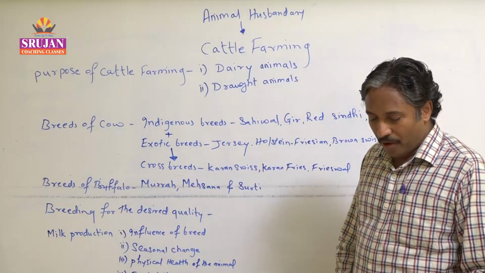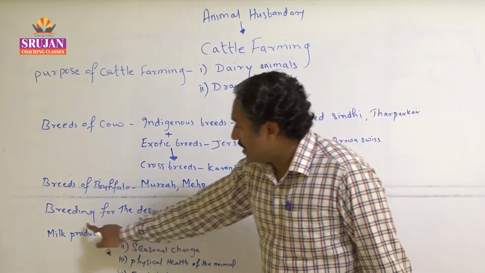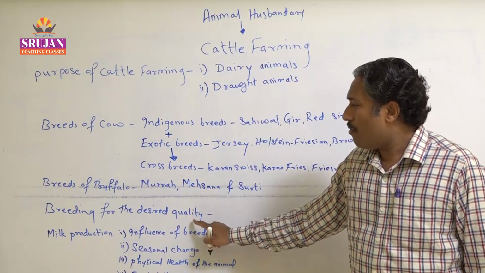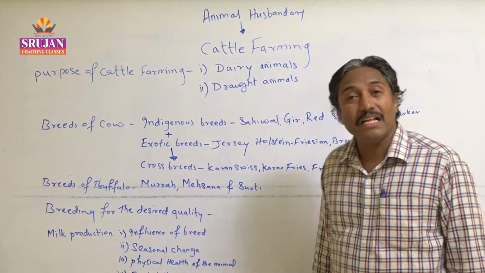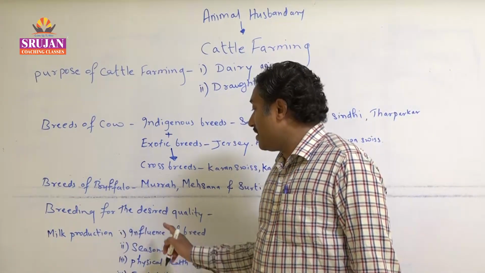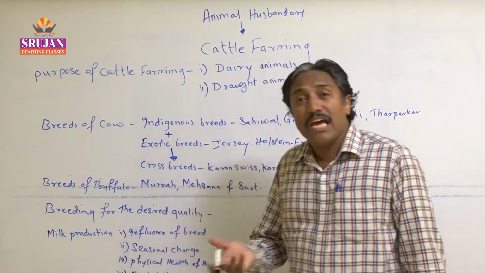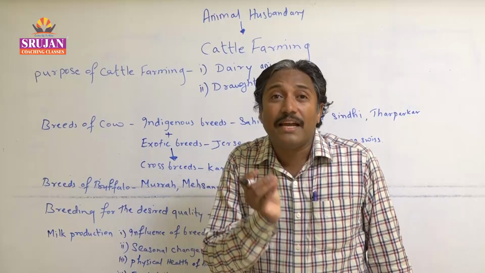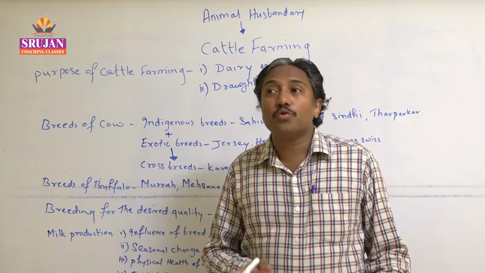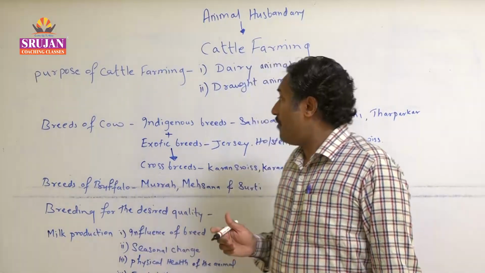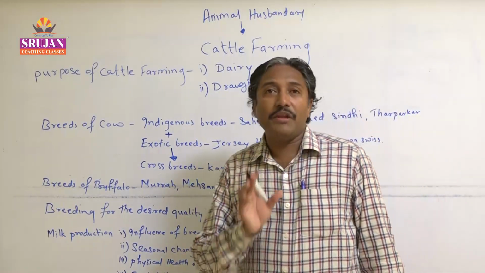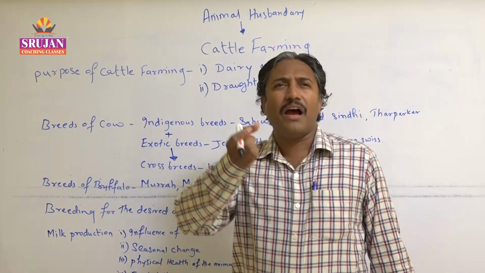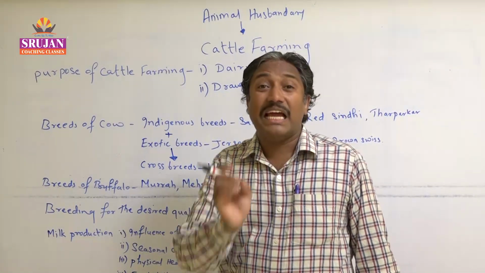Now apart from this you will find the next part, that is the breeding for the desired quality. Now this particular thing tells you why the breeding is done for the desired quality. Desired quality means what? Commercial point of view से हम लोग क्या देखते हैं? We want to sell that milk and the cow or the buffalo should yield a large amount of milk. Now if you talk about our Indian breeds का जो capacity होता है that is near about 6-7 लीटर या till 15 liters a day.